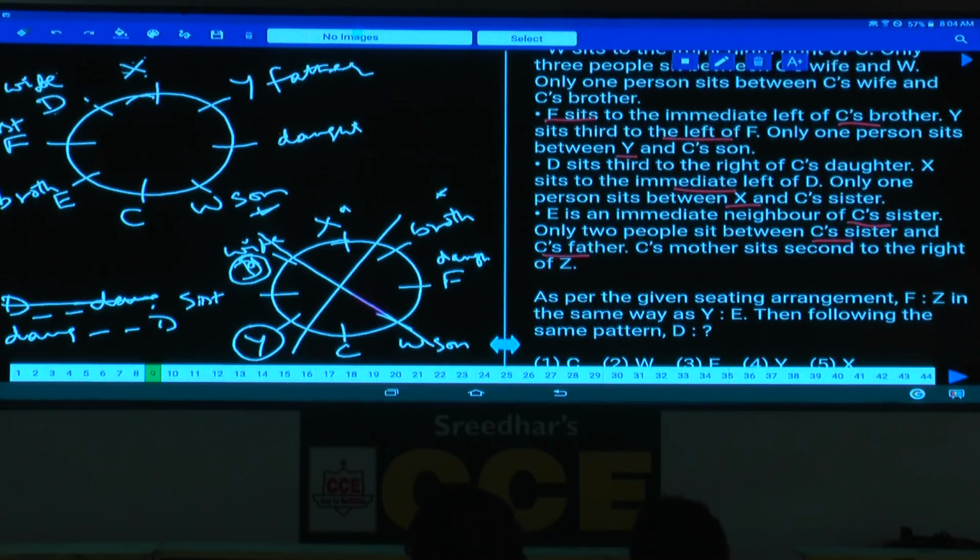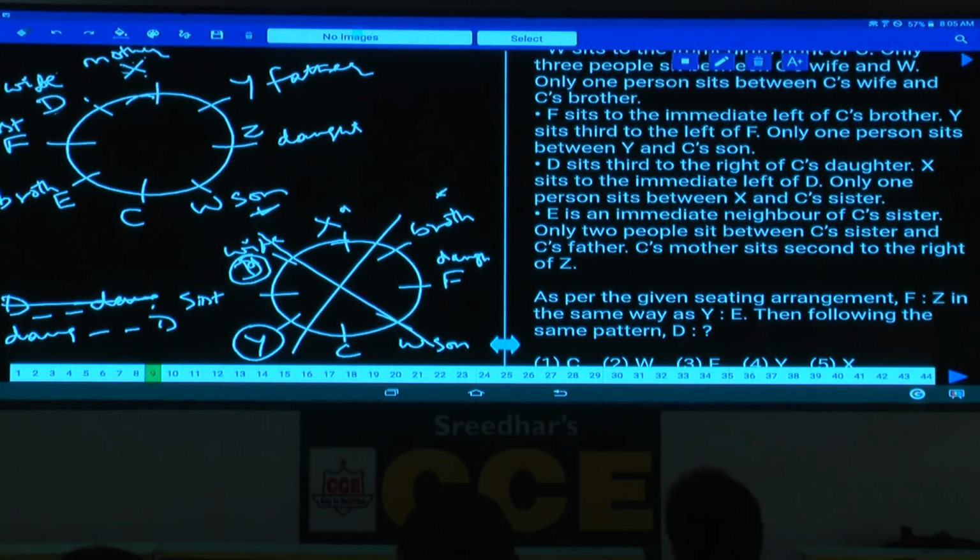And C's mother sits second to the right of Z. As mother sits second to the right of Z, tell me where can this Z be? Hence Z must be at this place, isn't it? If Z is here, who is the mother here? X is the mother. Done with this? Now this is the final arrangement.